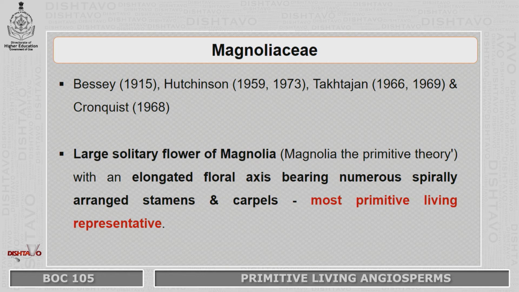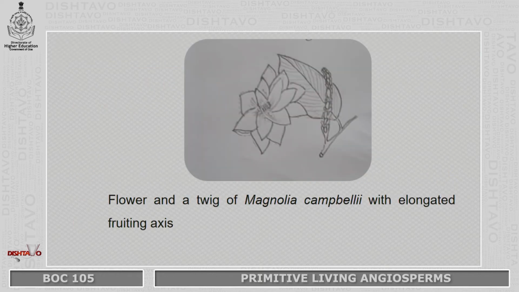According to them, primitive living angiosperms should have a large solitary flower of Magnolia, that is the Magnolia primitive theory, with an elongated floral axis bearing numerous spirally arranged stamens and carpels. If they possess these characters, they are considered as the most primitive living angiosperms, or the most primitive living representatives which we see today. This is the picture of the Magnolia campbellii. You can see that they have the spirally arranged whorls, then stamens in the center. These are the characters of the primitive living angiosperm which have been discussed in the previous slide.